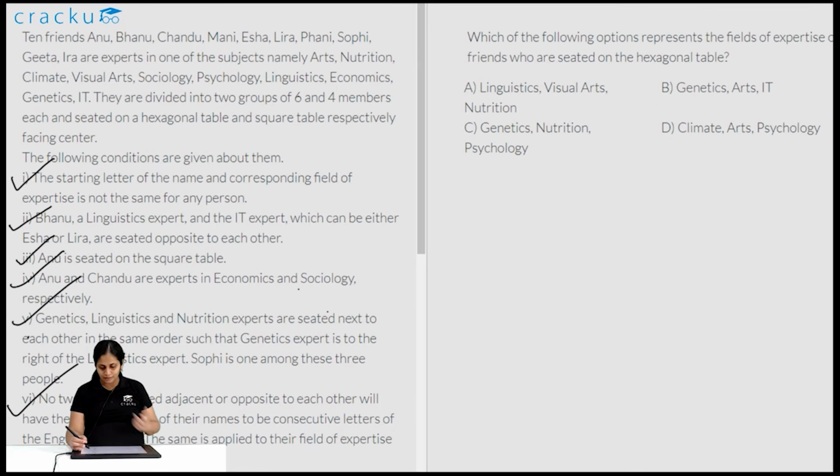Option A has visual arts, so we can remove that. Option B has genetics, arts and IT, which are part of the hexagonal table, so option B is fine. Option C has psychology, and psychology is on the square table. Similarly, option D also has psychology, which is also on the square table. So the right answer is option B.